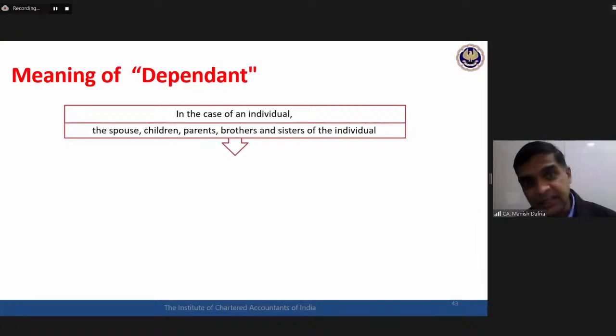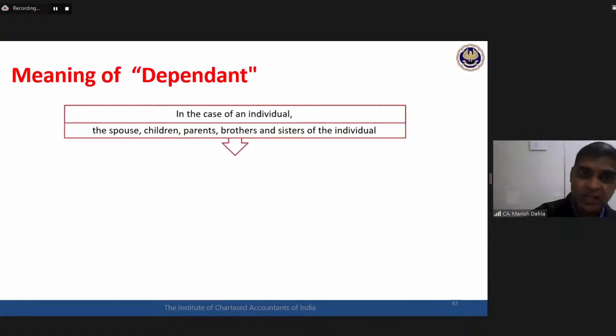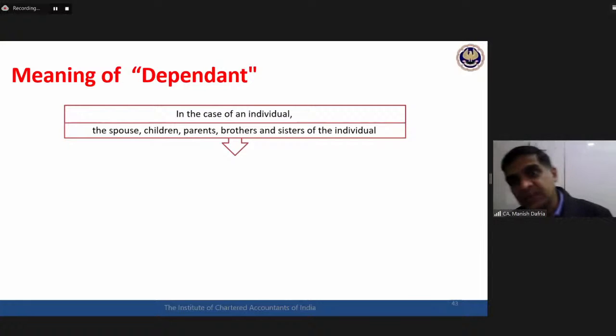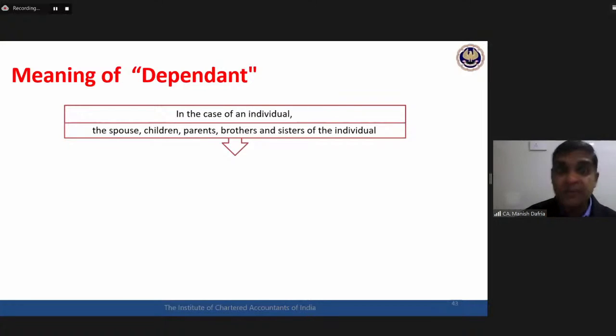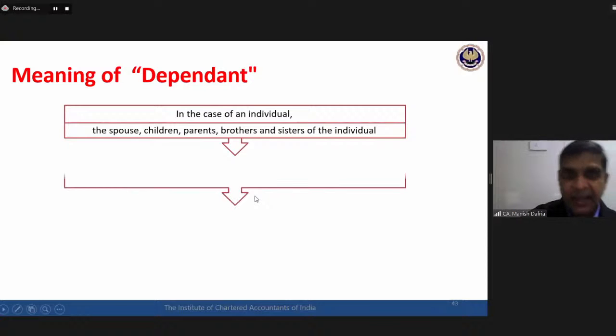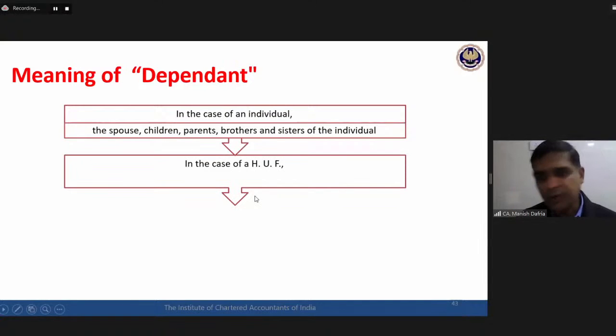Now 80DD, they've expanded the scope. They are talking about spouse, children, parents, brothers and sisters, and each one of them would be covered only when they are dependent. In 80DD, being a dependent is the main criteria. So dependent spouse, dependent children, dependent parents, dependent brother, dependent sisters. They are relatives. They should be dependent, and then they should be a person with disability.